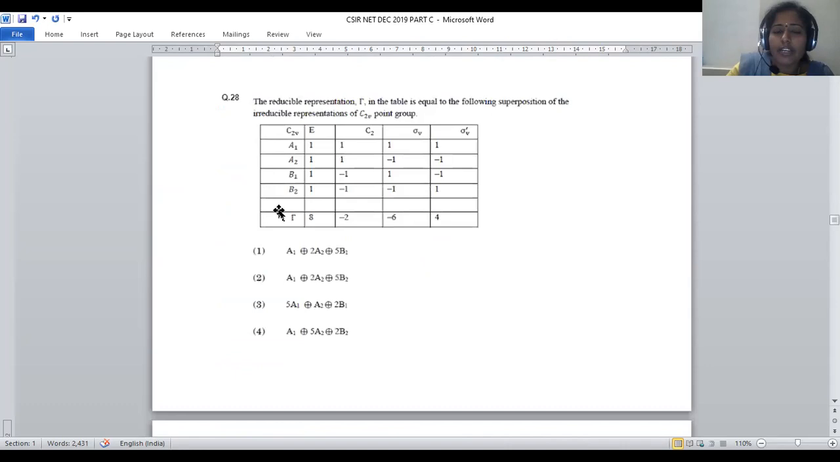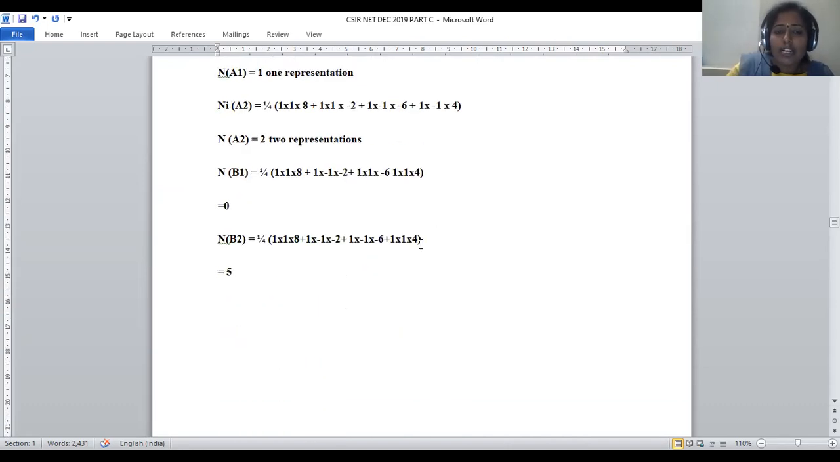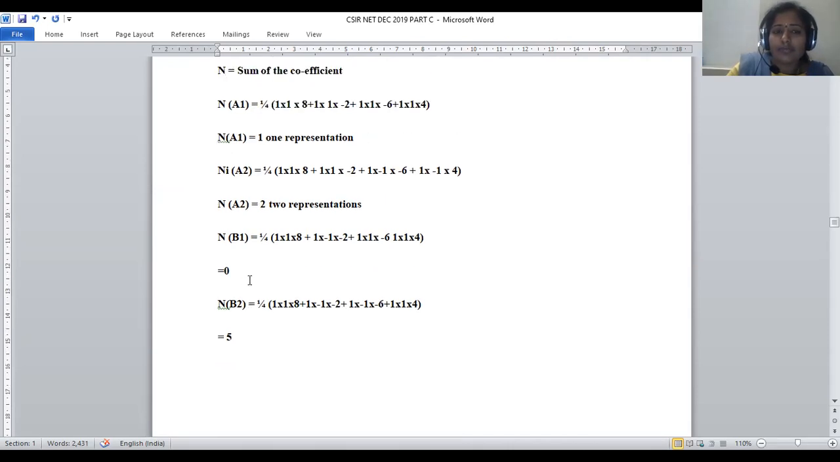Now let us move on to NB2. 1 into 1 into 8, 1 into minus 1 into minus 2, 1 into minus 1 into minus 6, 1 into 1 into 4, right? So this will be the possible multiplication, and we will get sum of coefficients of B2 will be 5.